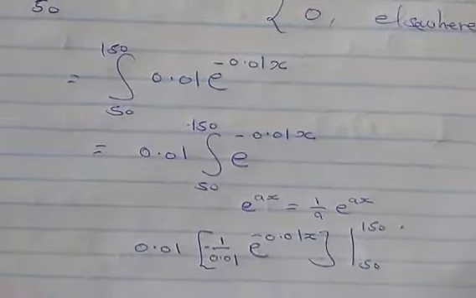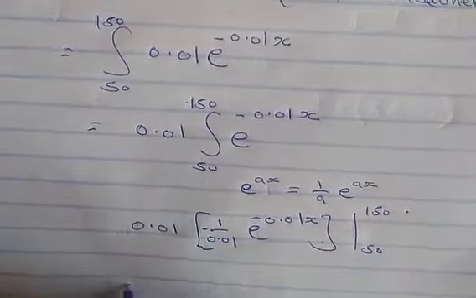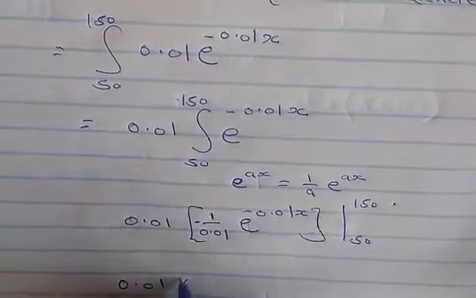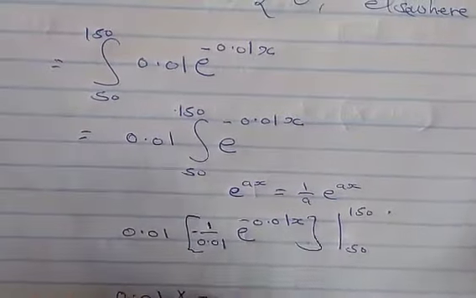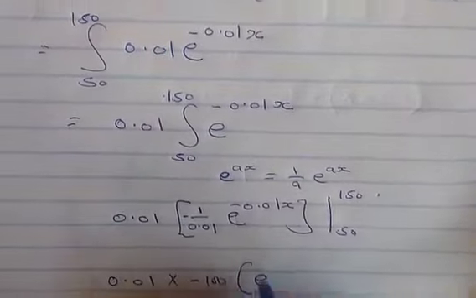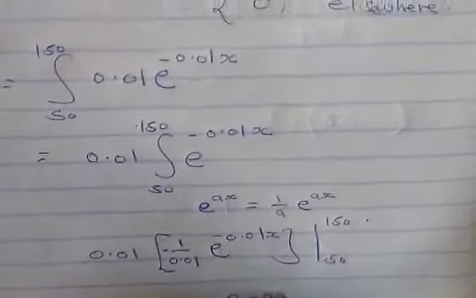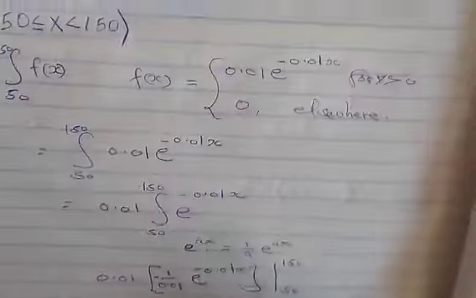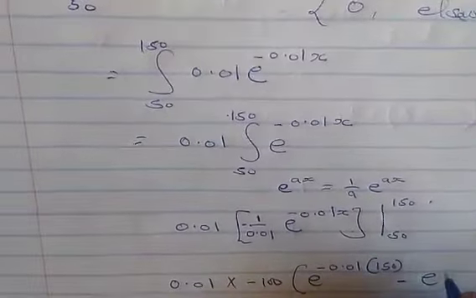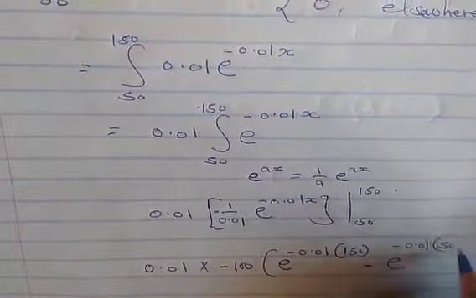We bring this one outside, and it becomes negative 100 into the exponential of negative 0.01 multiplied by the upper limit, 150, minus the exponential of negative 0.01 multiplied by the lower limit, 50.